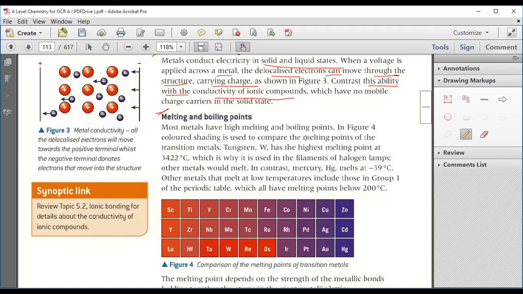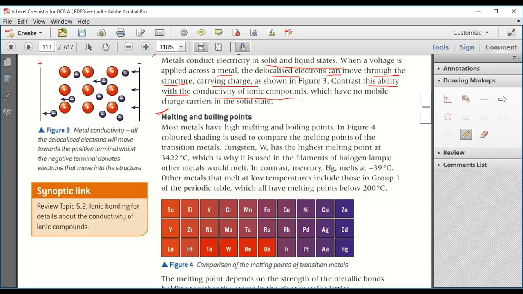In the same way, in chemistry we require so much heat, and we can measure that heat in terms of temperature. That's why most metals have high melting and boiling points, because the force of attraction between them is very, very strong.